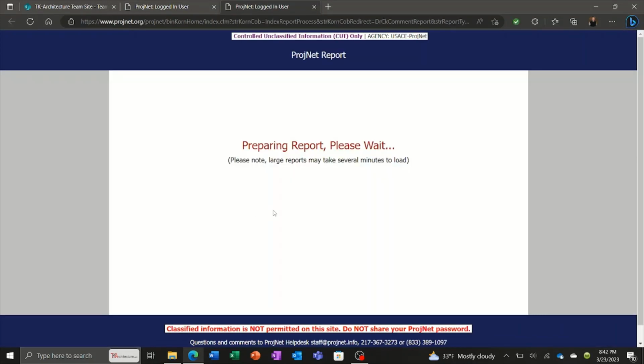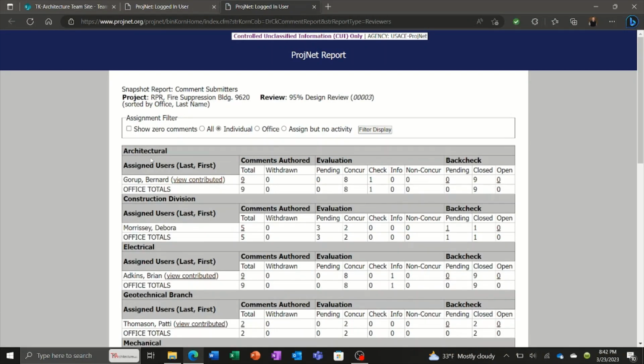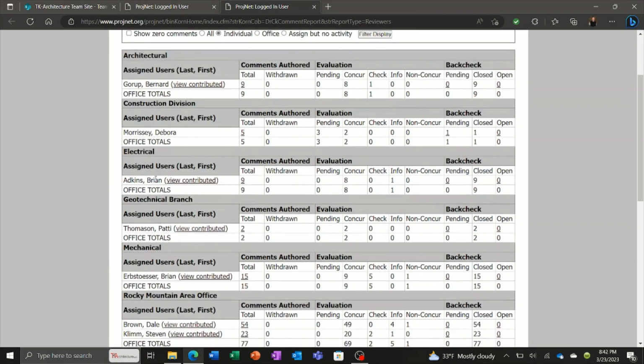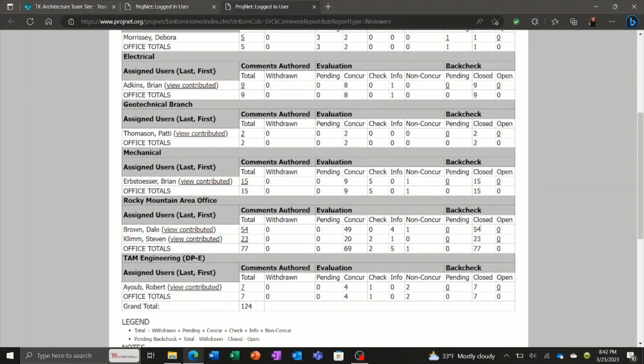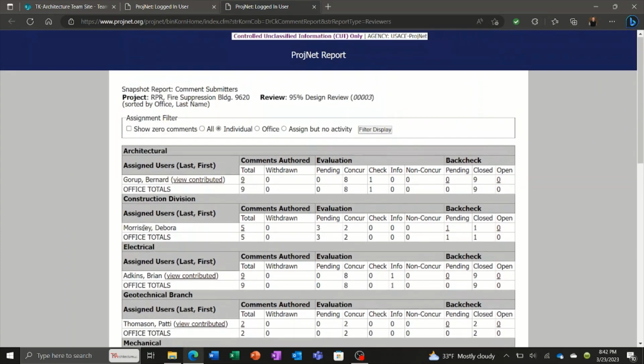Snapshot by submitter is also another handy report. So these are all the assigned submitters for each discipline. So you can see how many comments they've submitted and whether they have closed out those comments or not. Sometimes it can be very difficult to get the comments closed. So if these are all kind of sitting open, you can look to see who's not closing them and contact that person and work together to try to get those comments closed out. The project's not complete until all the comments have been back-checked and comments closed.